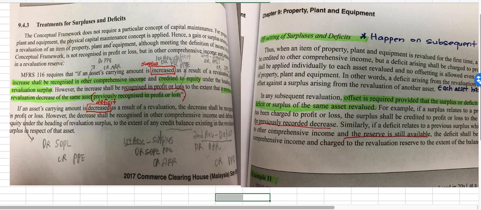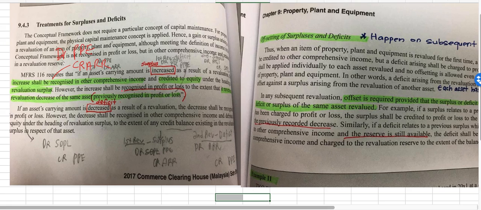So based on this sentence, when you pass the entry for this one, it will be credit ARR. Of course, you will debit your PPE because of the increase in the value of the asset.